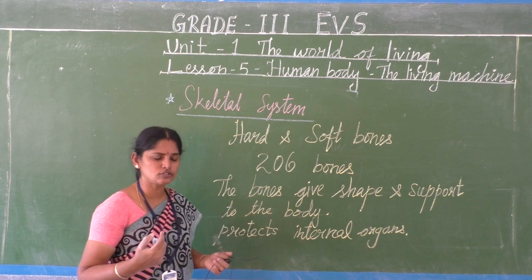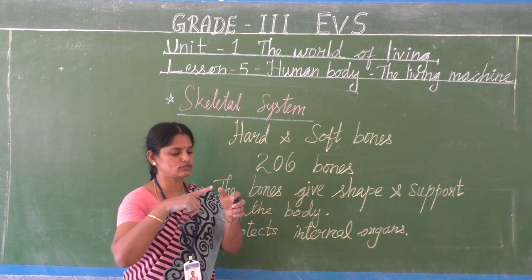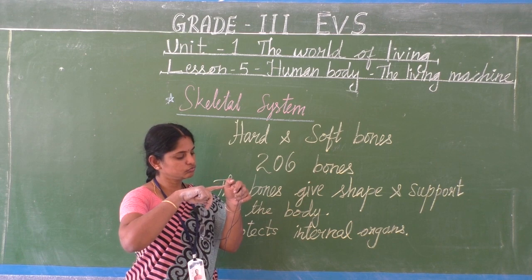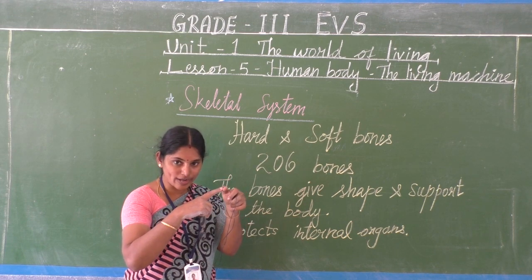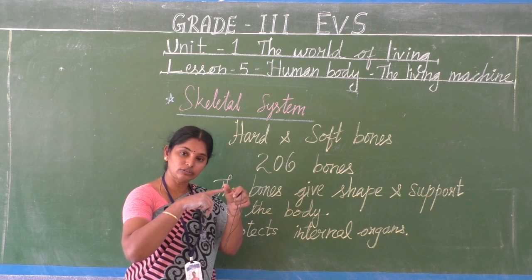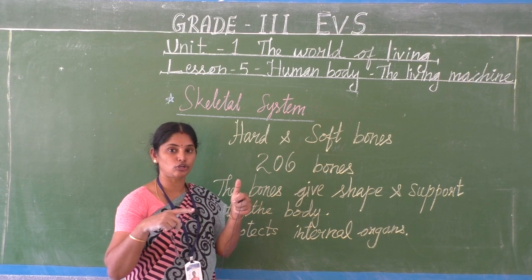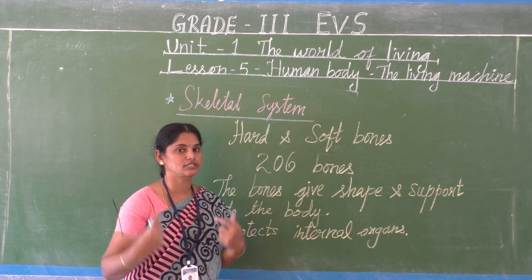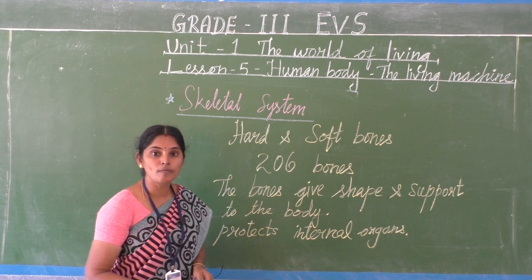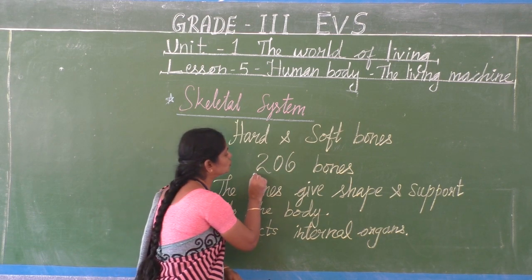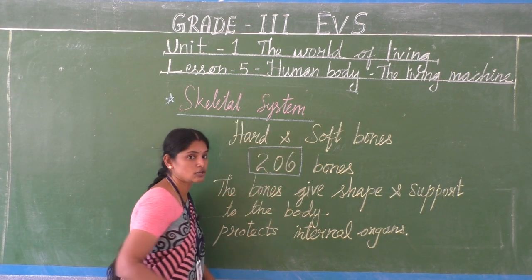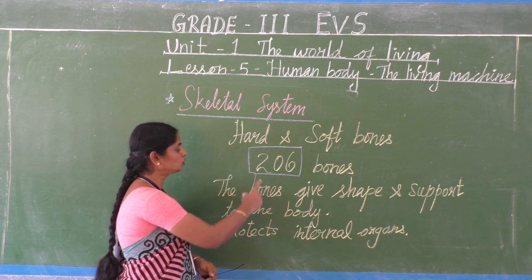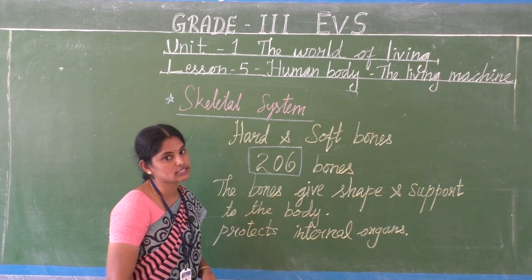So how many bones are there? If we start counting the bones here in my thumb, see 1, 2, 3. There are many joints. So I can find 3 bones in the thumb itself. If we start counting all the bones present in our body, how many numbers can we get? 206. That is 206 bones in our body.